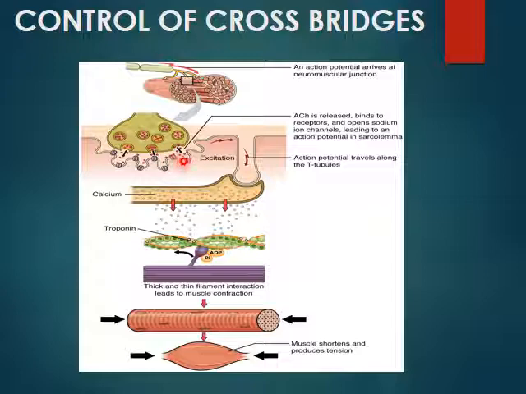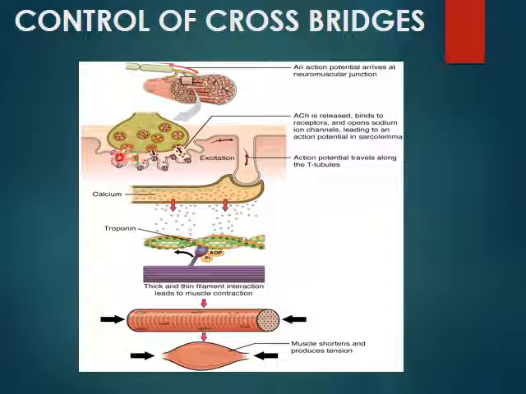ADP and the phosphate remain on the myosin heads until the heads attach to the actin, forming the cross bridges. When the globular head binds with the binding sites on the actin, this structure is known as the cross bridge.